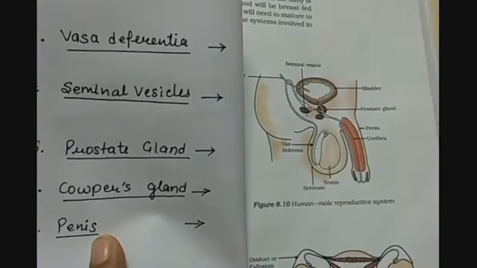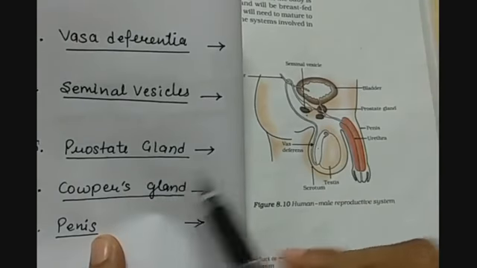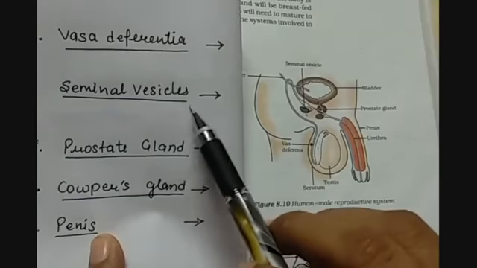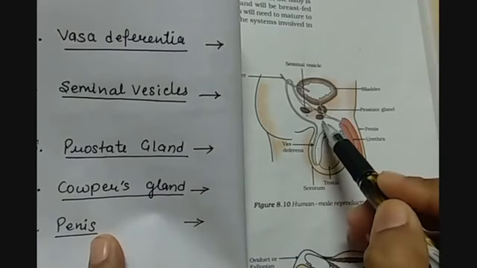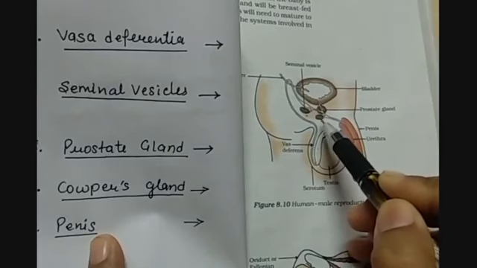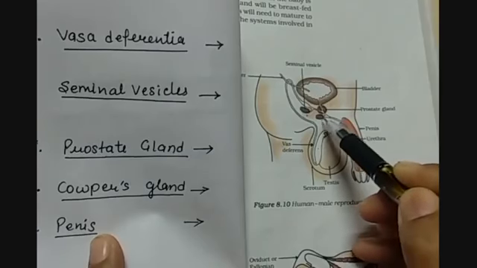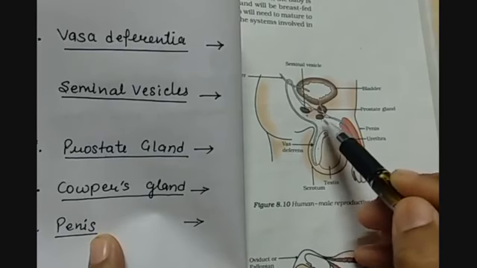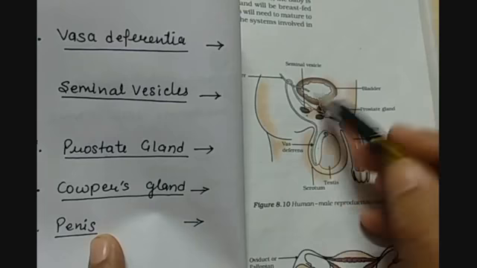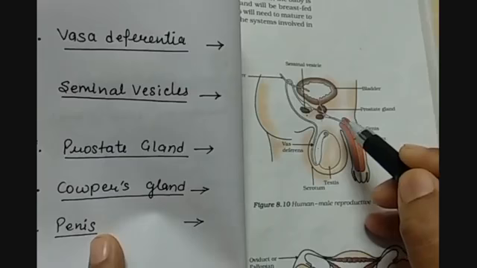The next part is Cowper's gland. So children, Cowper's gland has nothing to do with the prostate gland and seminal vesicle. You will find Cowper's gland here. It is attached to the urethra. You will find it here, attached to the urethra, just a little below the prostate gland. The secretions of Cowper's gland and prostate gland both make the environment suitable for sperm survival in the urethra.